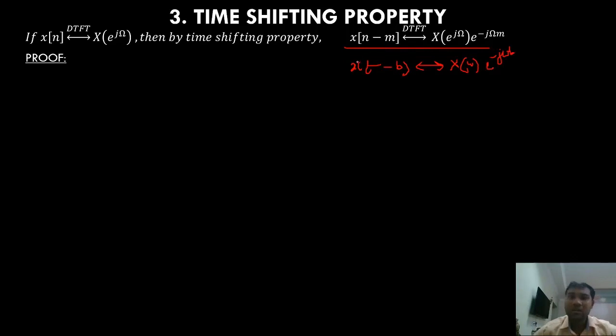So here I'm just taking a different notation. X of n minus m, instead of t I have n, has a DTFT of X of e power j omega into e power minus j omega m.